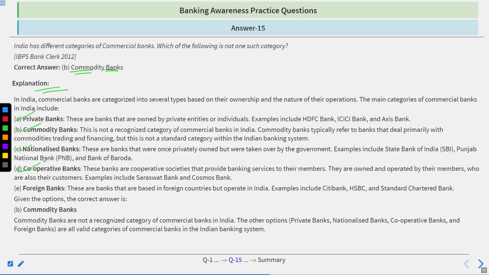Cooperative banks are societies that provide banking services to their members only, owned and operated by their members who are also their customers. Examples are Saraswat Bank and Cosmos Bank. Foreign banks are based in foreign countries but operate in India, like Citibank, HSBC, Standard Chartered Bank, and others. So, community banks is the right answer.